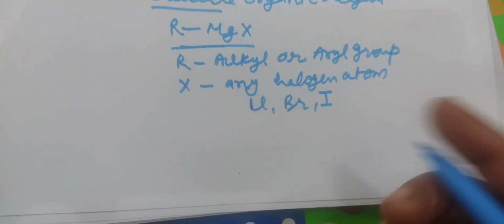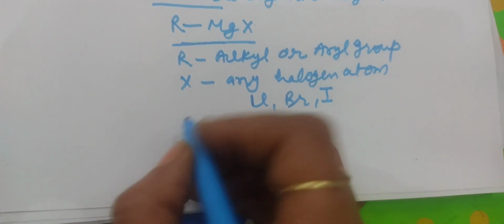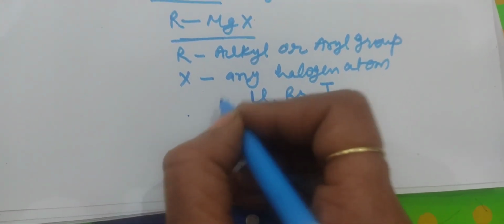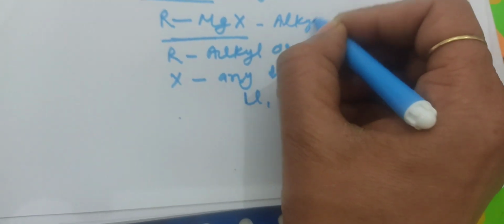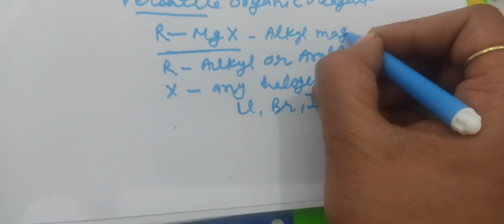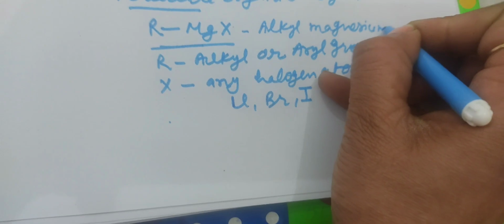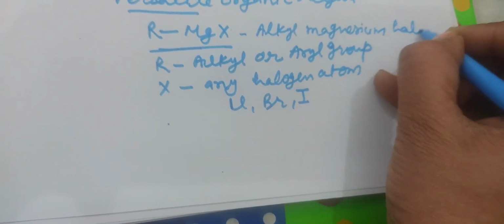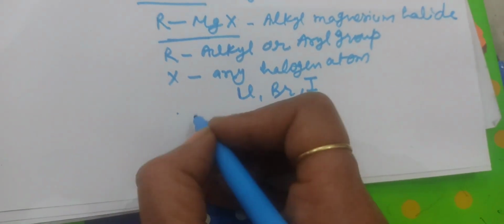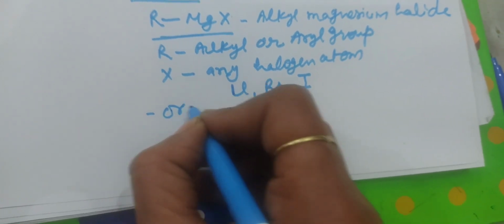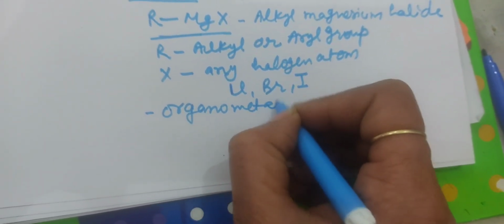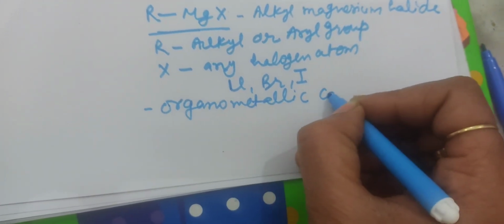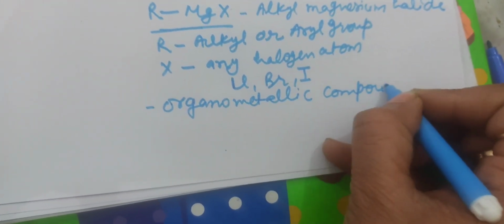Its general name is alkyl magnesium halide, and it is an organometallic compound.